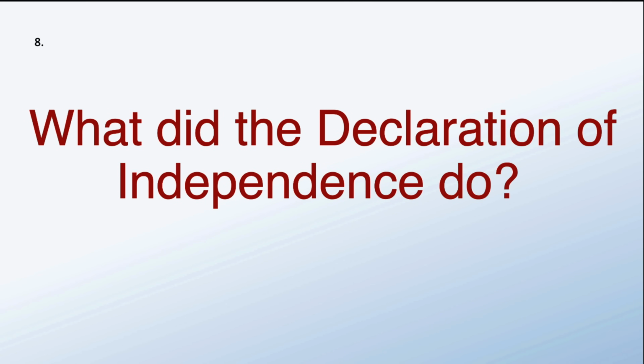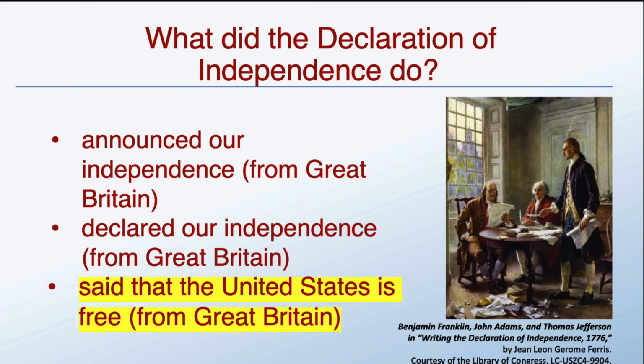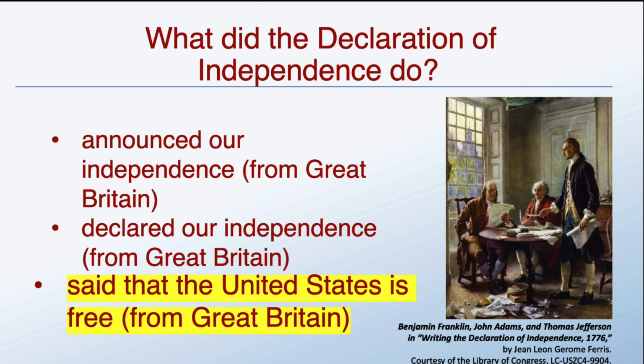What did the Declaration of Independence do? It said that the United States is free, free from Great Britain. So the Declaration of Independence said that the United States is free.